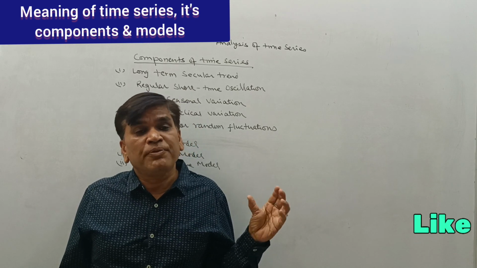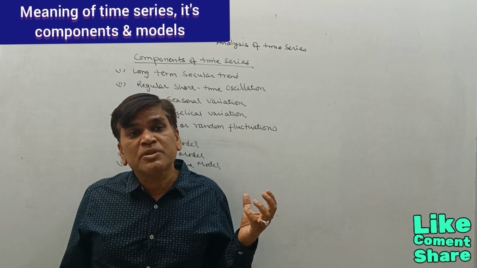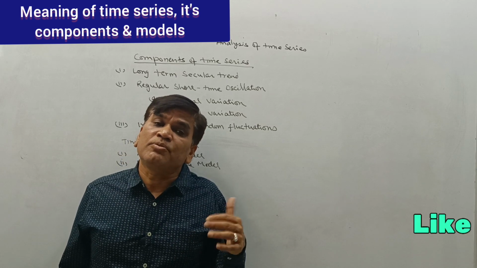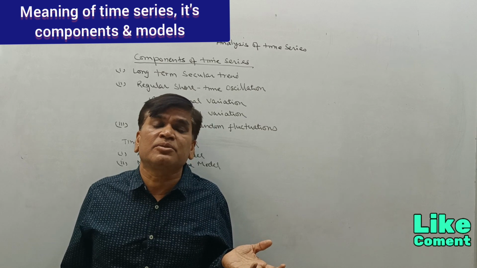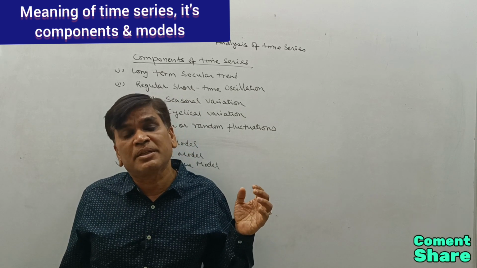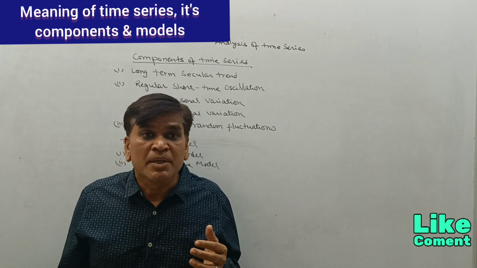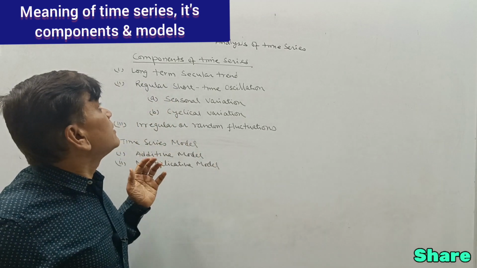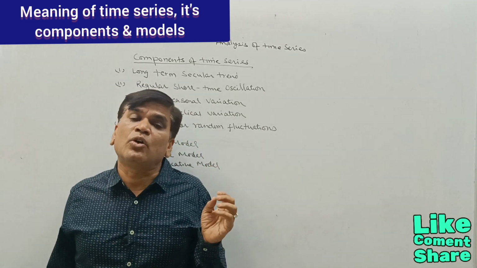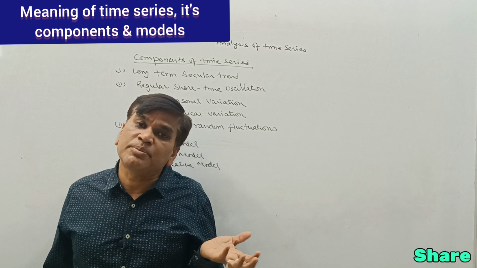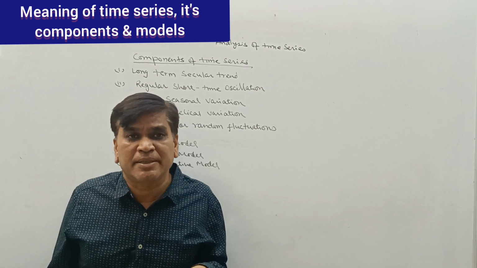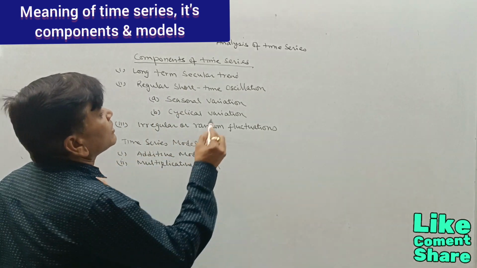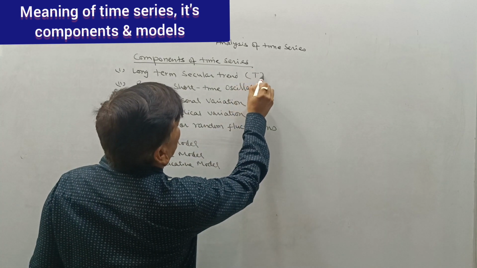But if we talk about roads without surface, as we are increasing the surface road, the without surface road data is decreasing. So the very first component of the time series is the long term. In the long term, some of the data change in increasing shape and some of the data may change in decreasing form. That is called long term change, that is T.